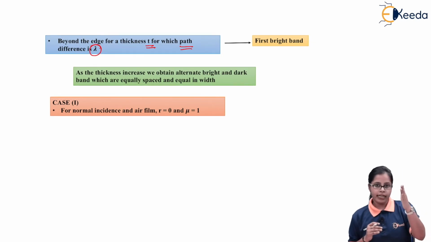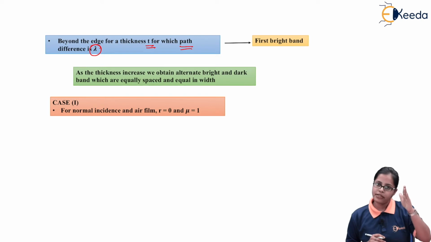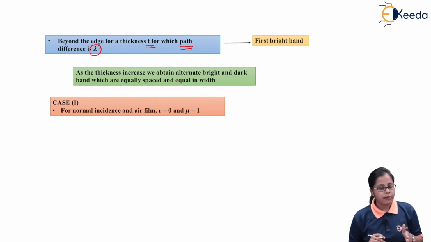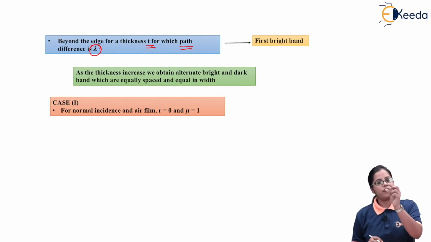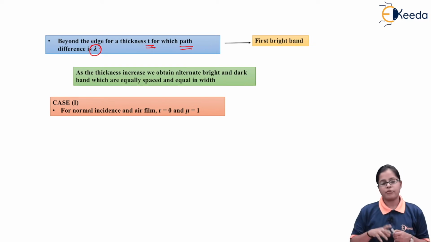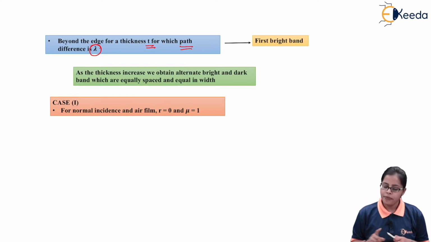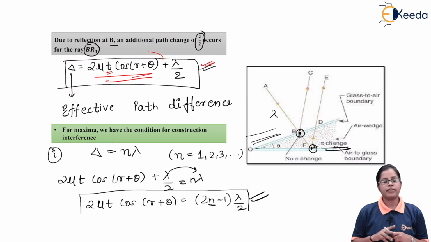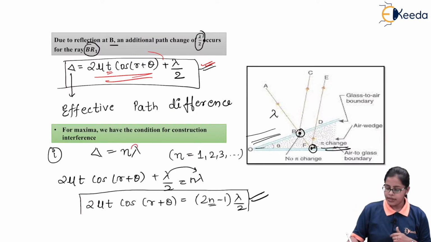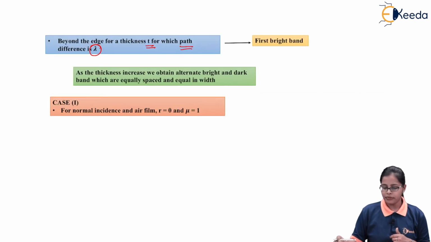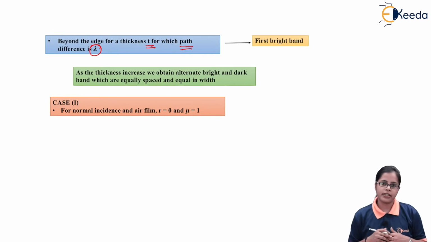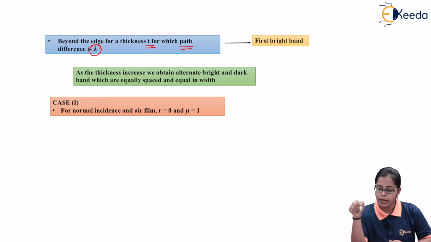At the edge the path difference is lambda by 2, so it is a dark band, but beyond the edge, if I get a path difference that is a multiple of lambda, it is the condition for maxima, that is a bright band.